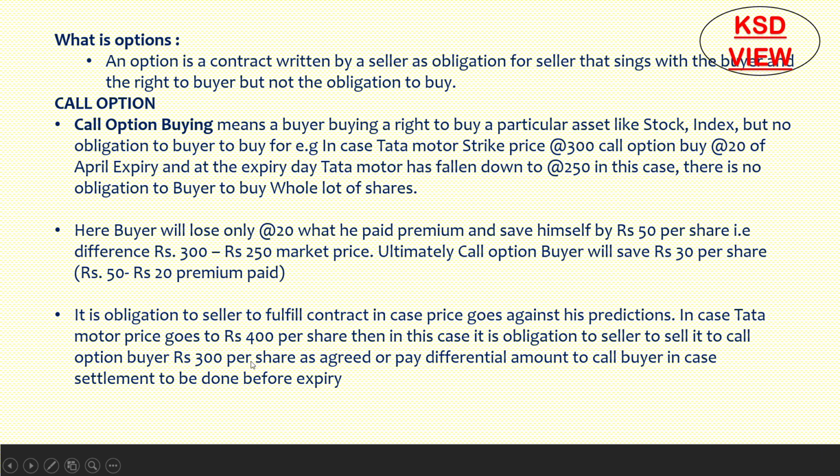The call buyer gains 100 rupees, the difference between 400 and 300. It's a gross profit, but he has paid only 20 rupees, so the call buyer gets an 80 rupee profit. Or, if the call seller does not want to wait till expiry, he will square off his position in the market before expiry and settle the differential amount of 100 rupees to the call buyer. I think it is clear what call buying and call selling are.